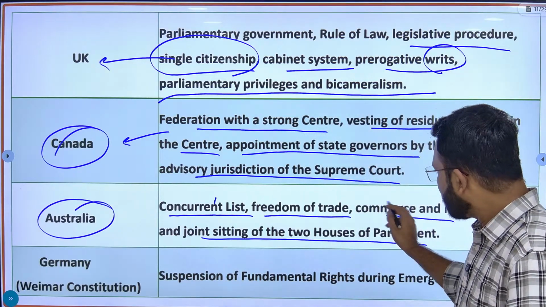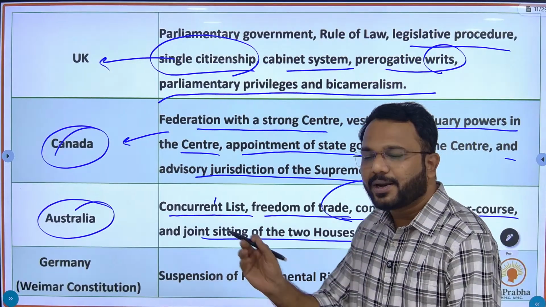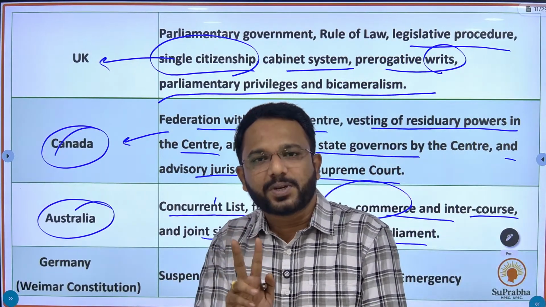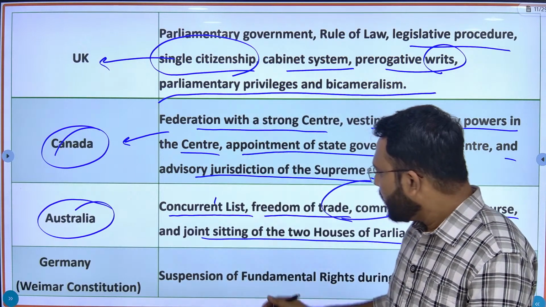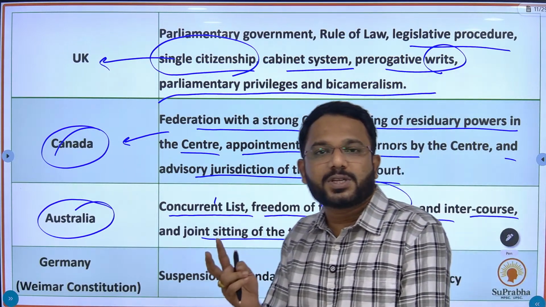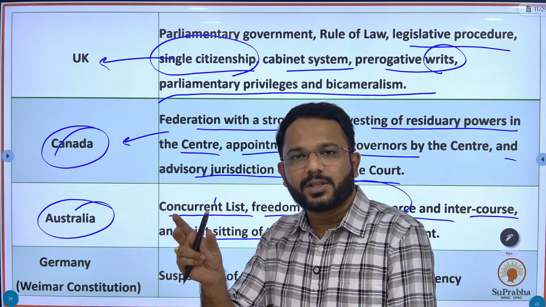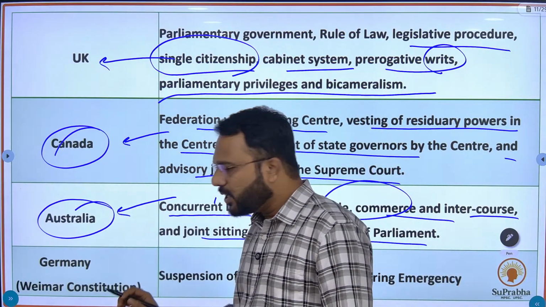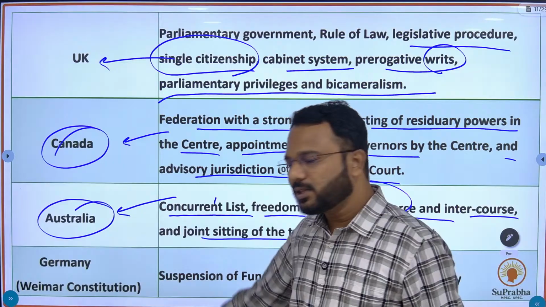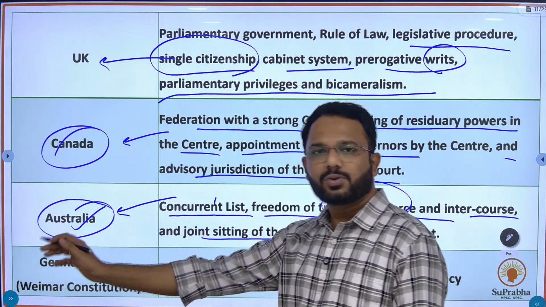For trade and commerce, trade can happen between at least two persons; a single individual cannot trade. In a joint sitting, the two houses of our parliament come together to legislate laws. So if any two entities are coming together, that comes through Australia.